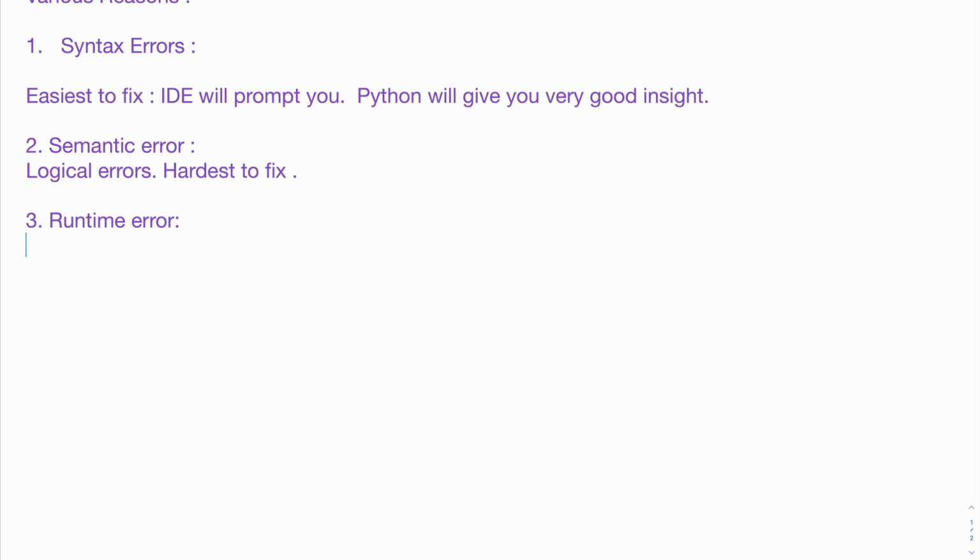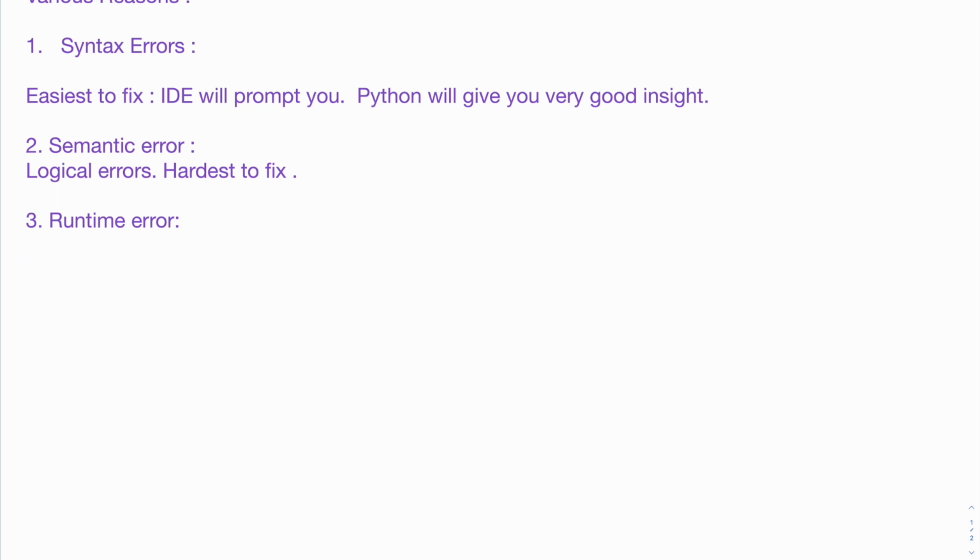Similarly, if the program is trying to open a file from the disk and that file doesn't exist, the program itself is written clearly and is syntactically perfect. But what will happen during runtime? Your code will not be able to fetch the file, and it will result in a runtime error unless you handle it gracefully. So the entire idea of exception handling is that errors will happen.